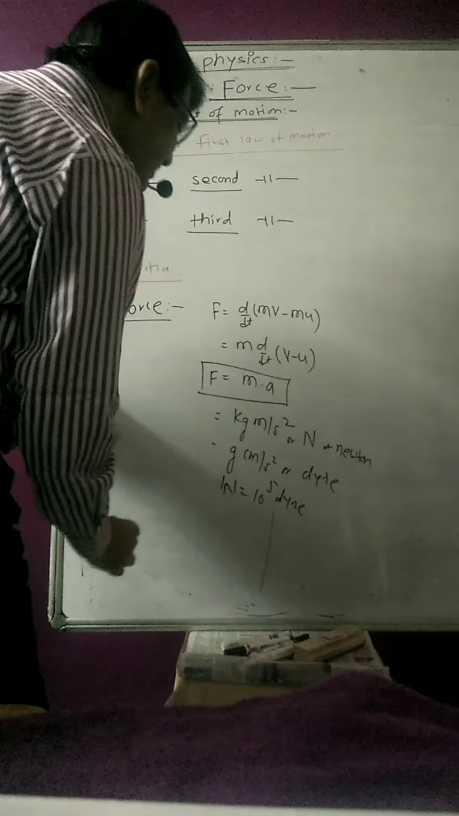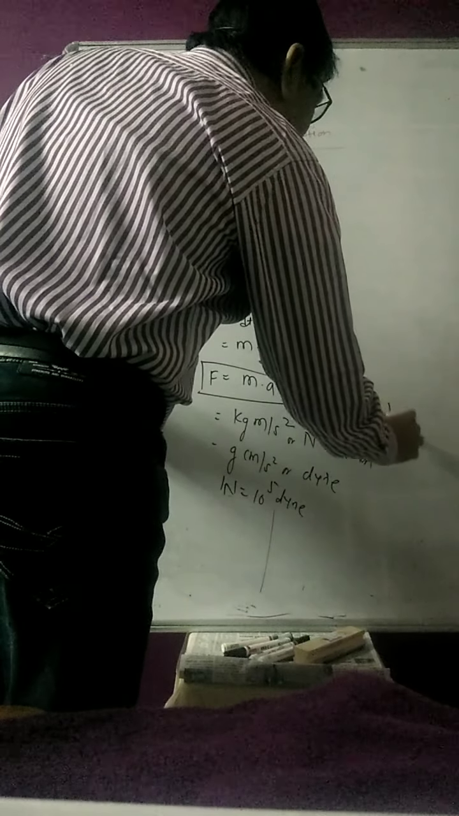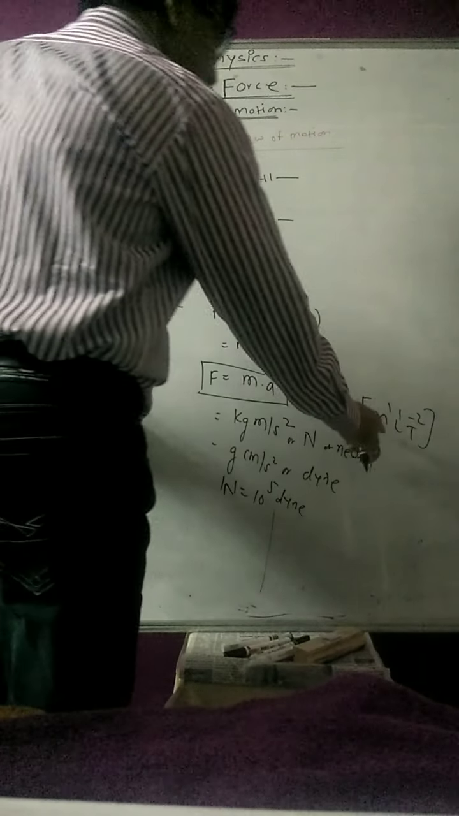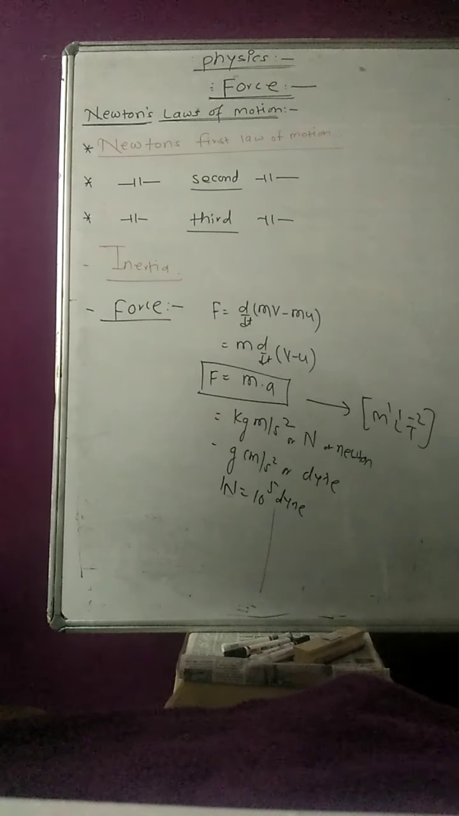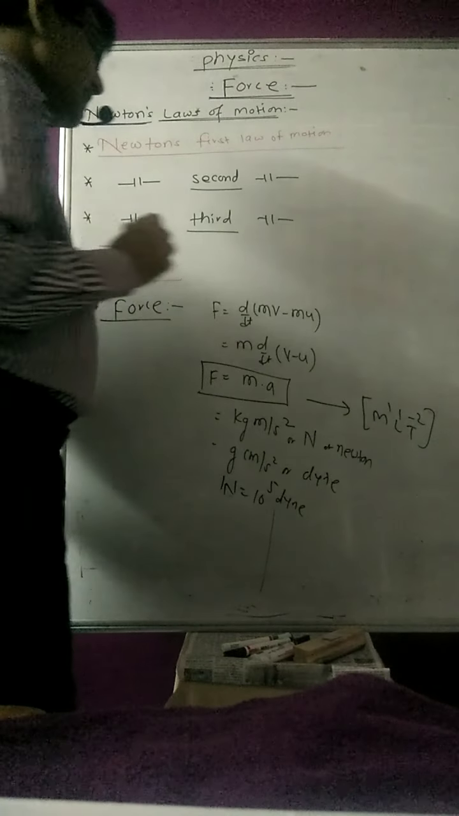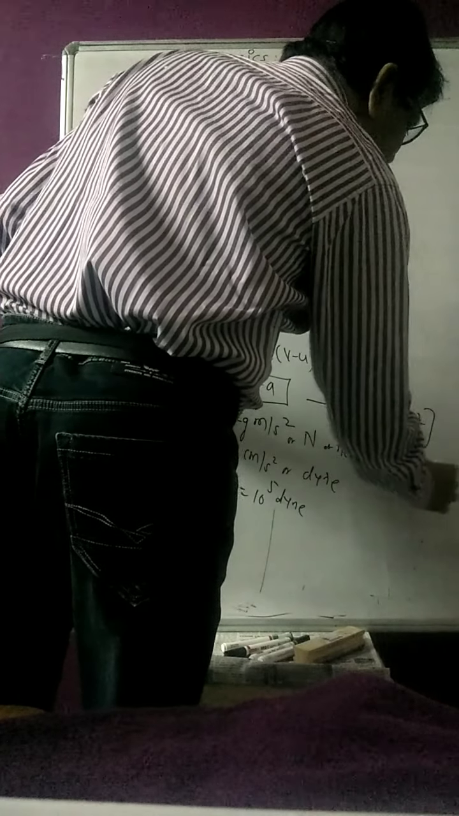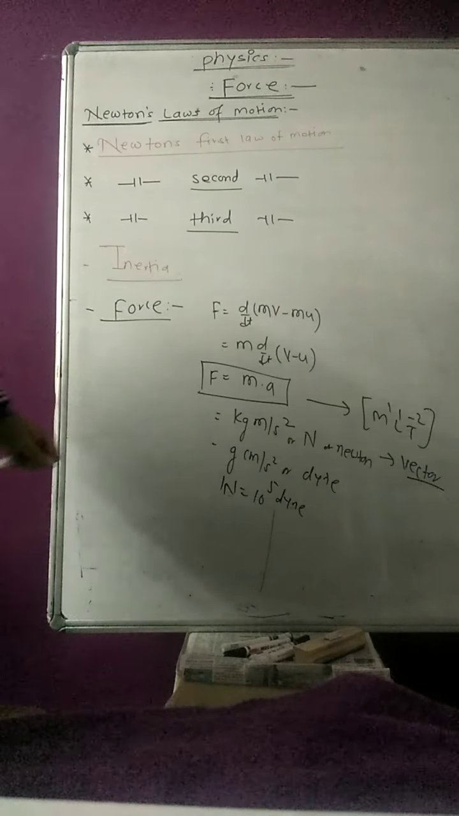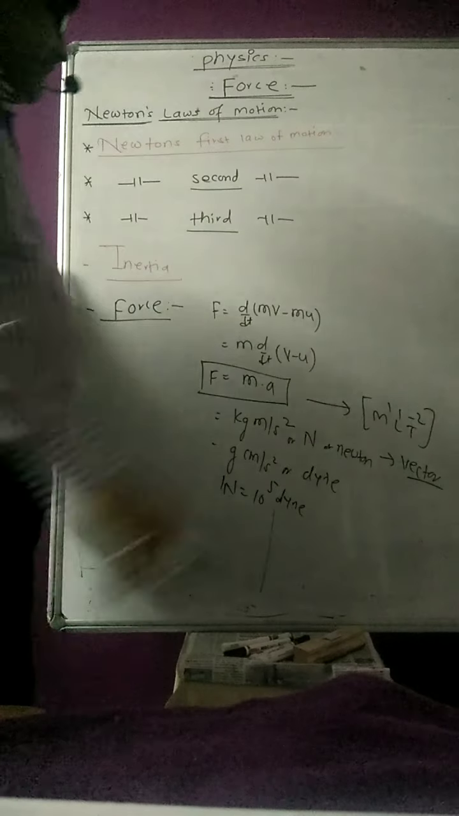So what are the dimensions of force? The dimensions of force are M1 L1 T raised to minus 2, because it is mass into acceleration. Whether the force is scalar or vector, this is a vector quantity. Then the question arises, sir, what are the effects of force applied on the body?